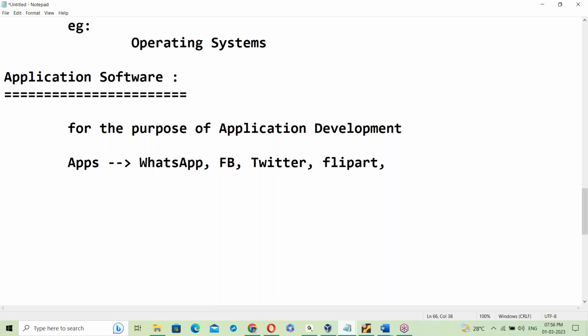Next, online trading apps. There are many apps we are using nowadays. Next, banking apps, for daily banking needs. So all these are applications, right?